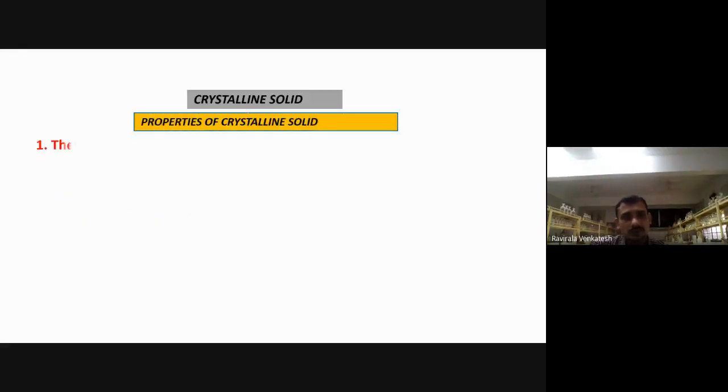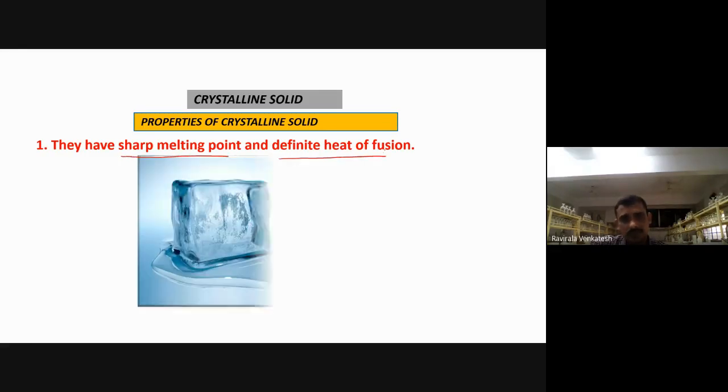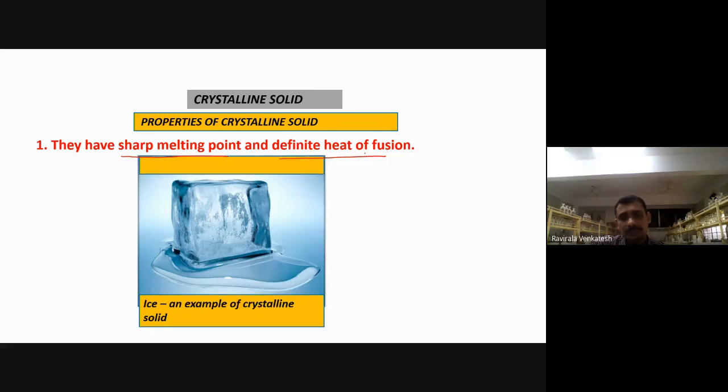So let us discuss this crystalline solid with its properties. What properties have we taken for the crystalline solid? They have a sharp melting point and a definite heat of fusion. I have taken ice as the example. Ice has a sharp melting point, that is 0 degrees Celsius, and a definite heat of fusion, the amount of heat in the fusion process.